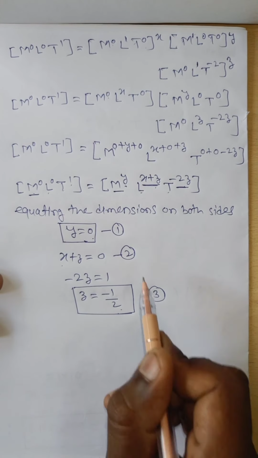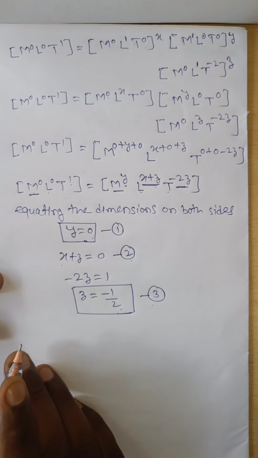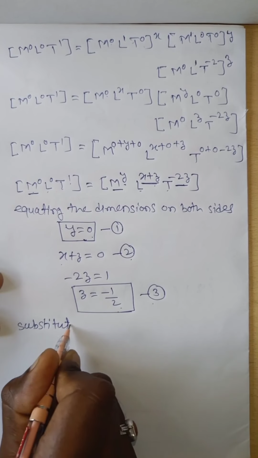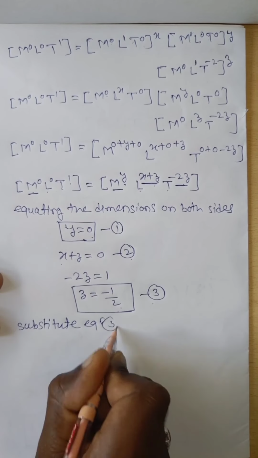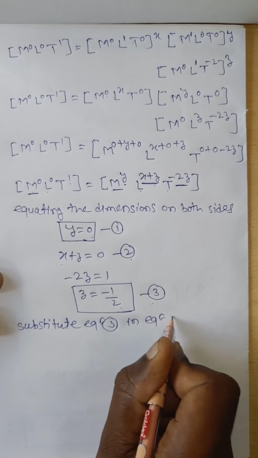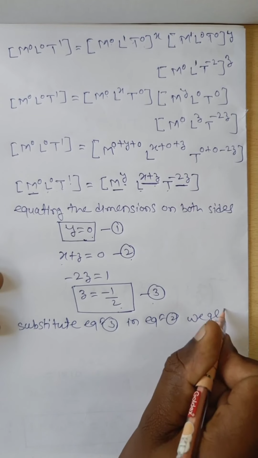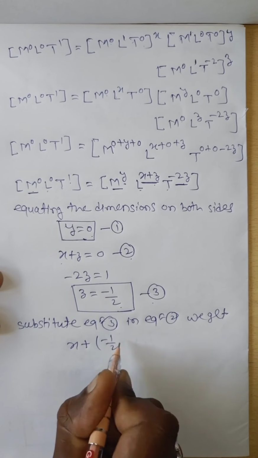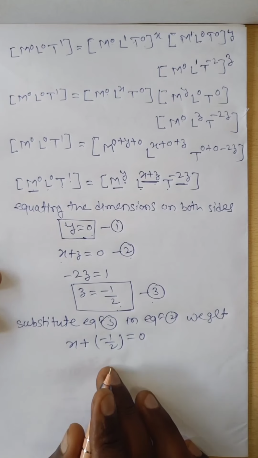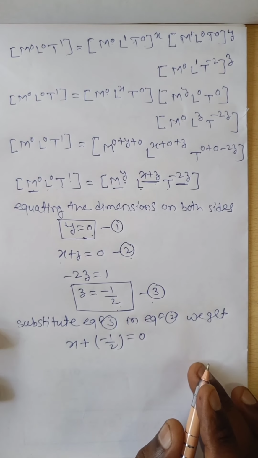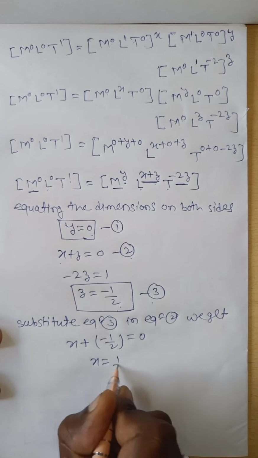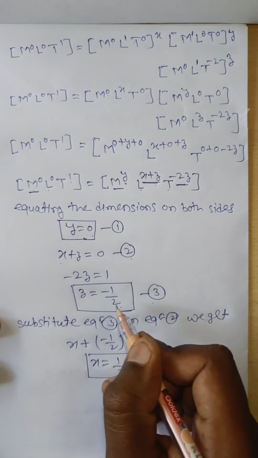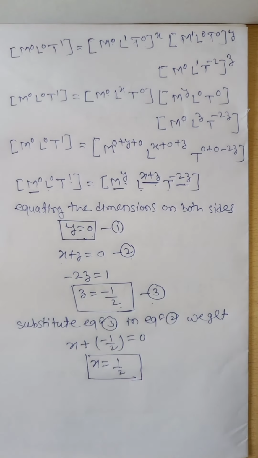Now substitute equation 3 in equation 2 and we get the value of x. We get x plus z having value minus 1 by 2, which is equal to 0. Now that minus 1 by 2 shifts to the right, it becomes plus 1 by 2. Therefore x is equal to 1 by 2. The x value is 1 by 2, y value is 0, z value is minus 1 by 2.